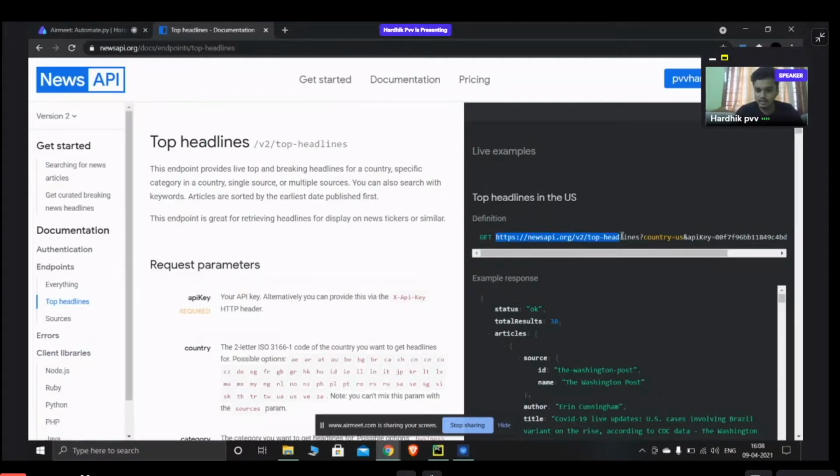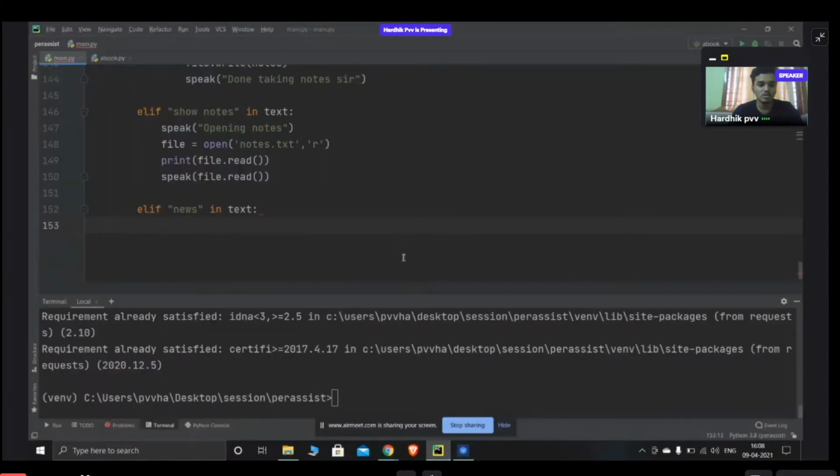Here you can see a link, right? Copy the whole link and store it as a variable. Suppose I put it as a variable called API address. So that's my variable. Now I want you guys to store it in this format.